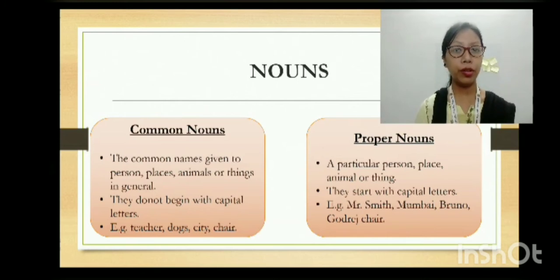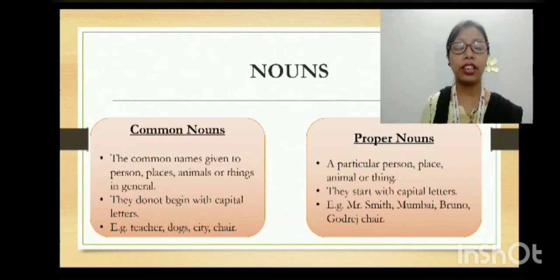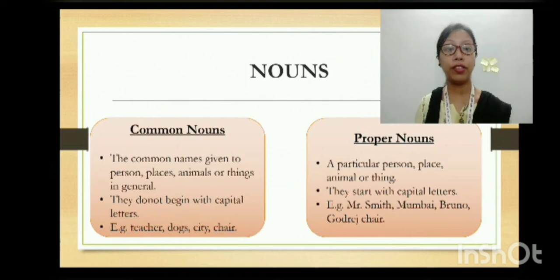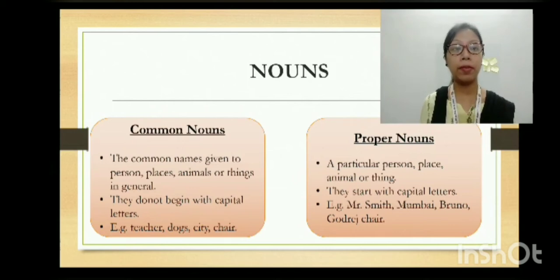Then we have Bruno. I am talking about Bruno the dog. Then chair. We have lots of chairs, right? But I am talking about a Godrej chair. So I am pointing out a particular chair. That is how we differentiate between common nouns and proper nouns.